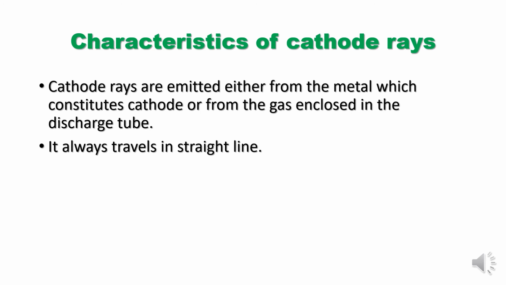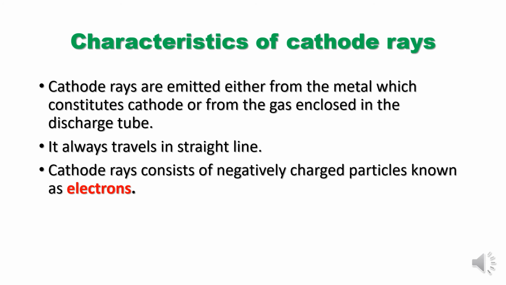He says that cathode rays always travel in a straight line, and cathode rays consist of negatively charged particles known as electrons. This is how by discovering electrons, he discovered that cathode rays are nothing but negatively charged particles called electrons.